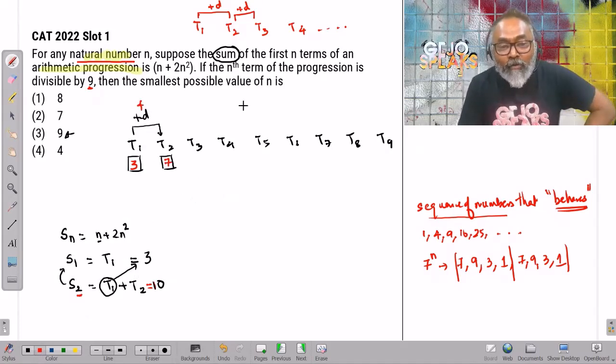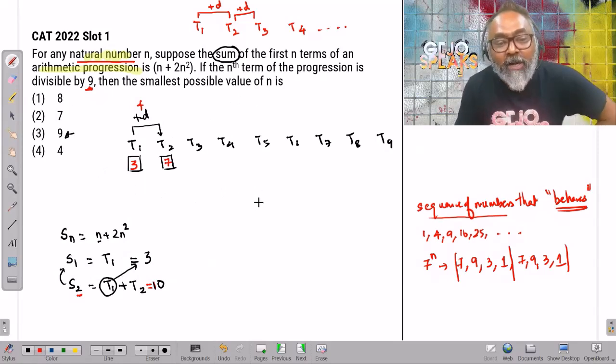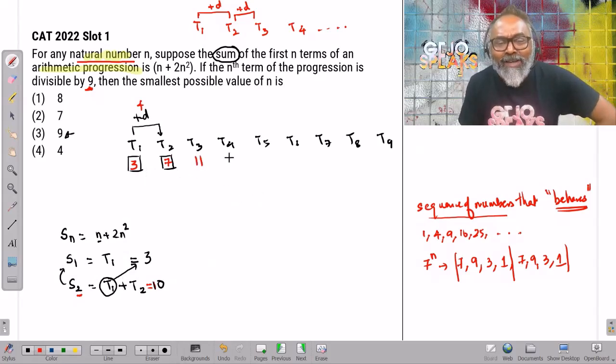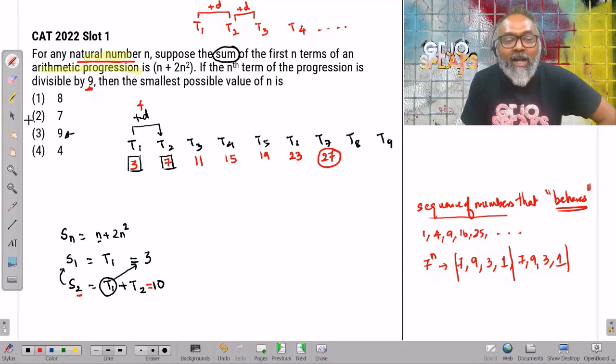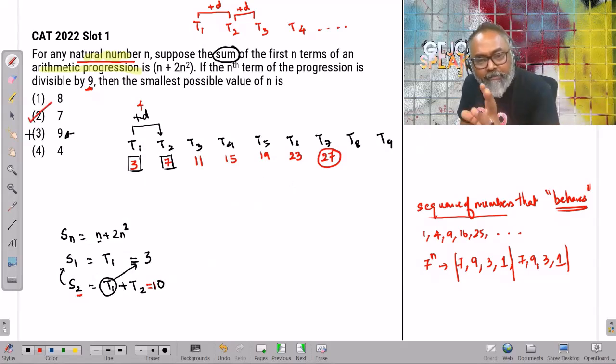I have to find out the first term that gives me a value which is divisible by 9. This is adding 4, so I can add 4. 7, 11, 11 plus 4 is 15, 19, 23, and 27. 27 is the first number that is divisible by 9. Answer choice is 7... no, the answer is the 7th term; answer choice is 2. Okay.